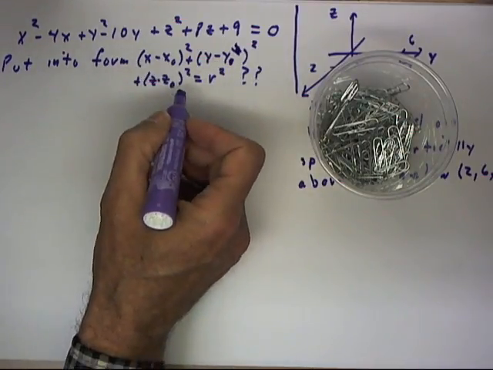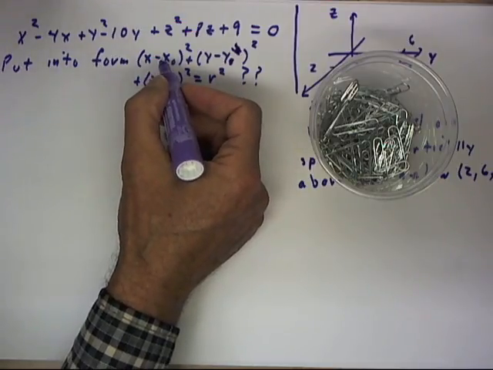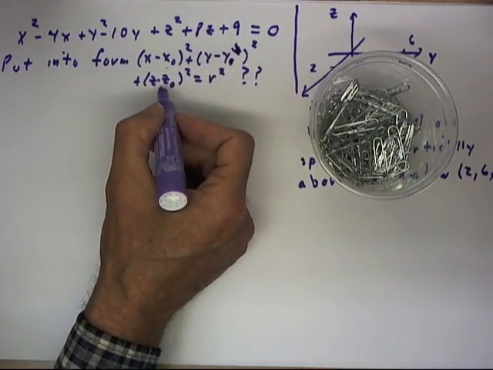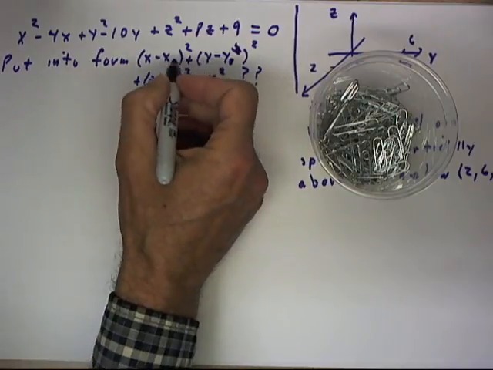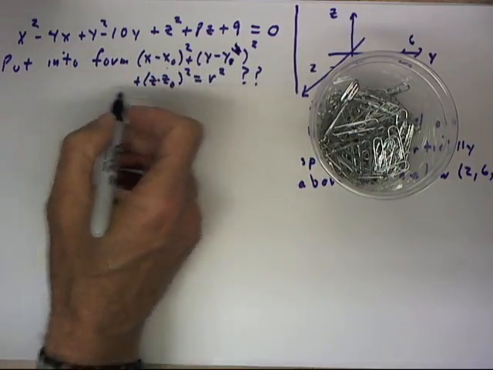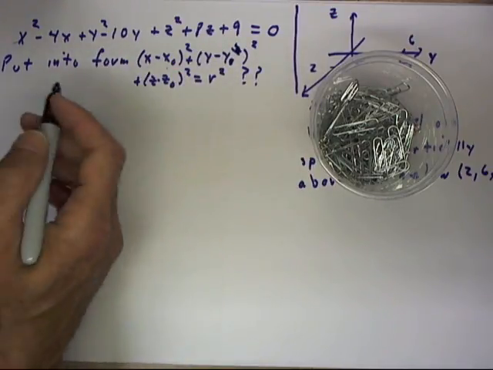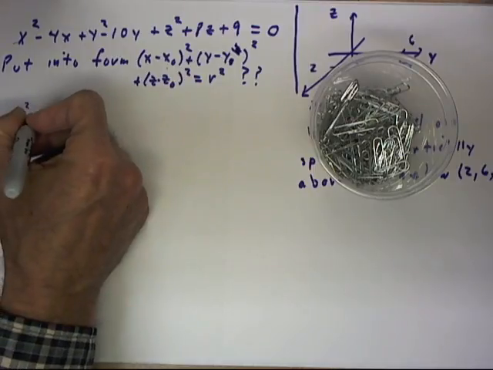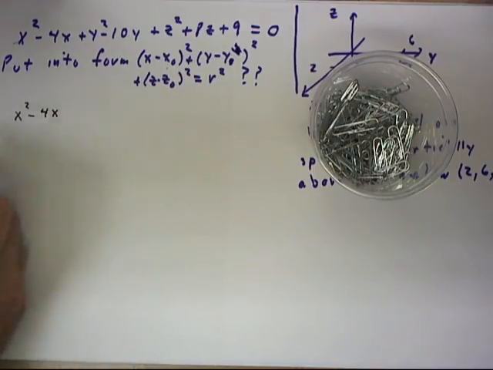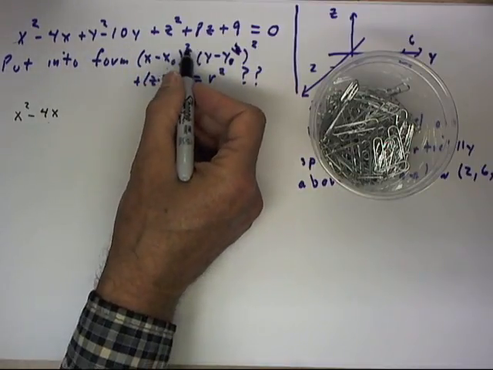In other words, the form in which we can easily read off the values of the coordinates of the center point, x naught, y naught, z naught, and the square of the radius, so that we can find the location and radius of this sphere. So, if we have this equation, we can accomplish this. Let's just start by looking at x squared minus 4x. Now, that's part of (x minus x naught) squared.